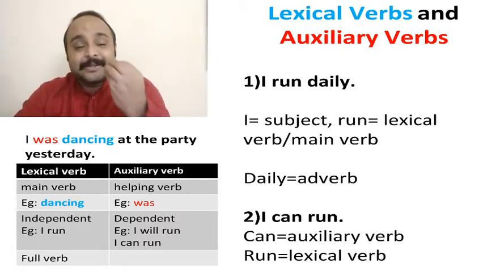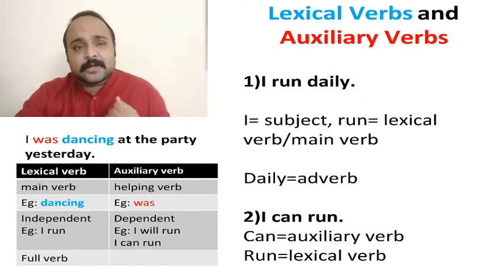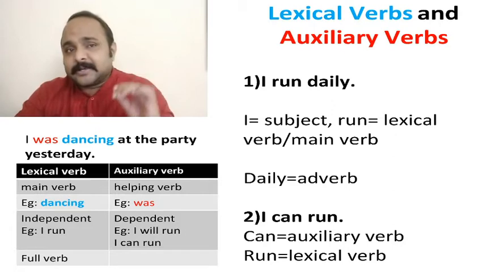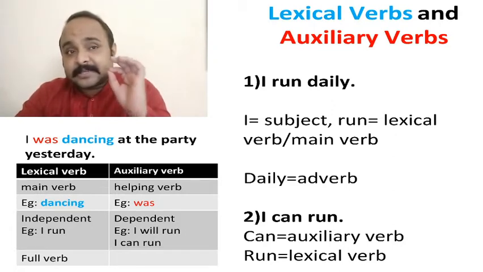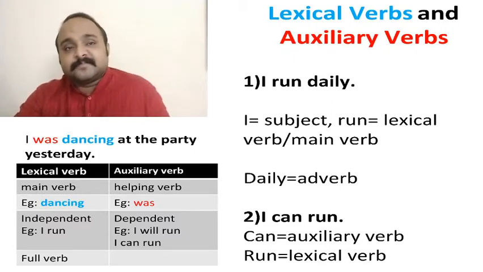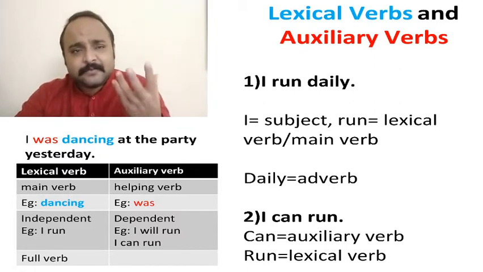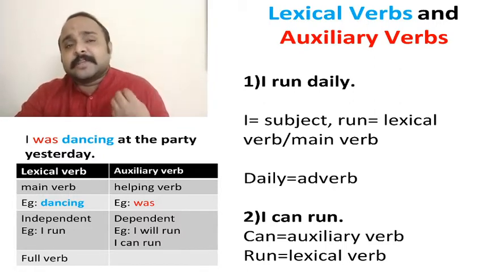Look at this sentence. I run daily. I is the subject and run is the lexical verb. What about daily? Daily is an adverb. It describes the verb. Lexical verbs carry their own meaning. They are full verbs and therefore can exist independently.